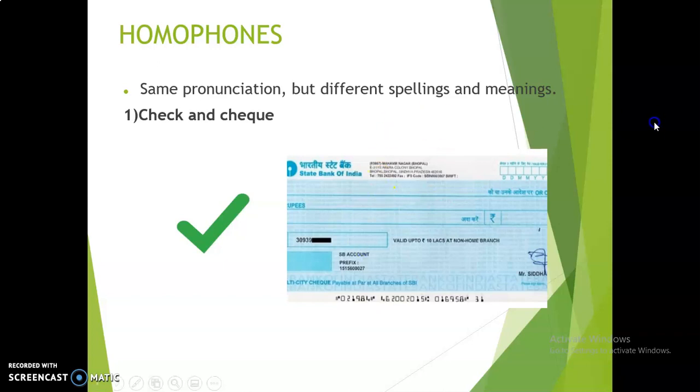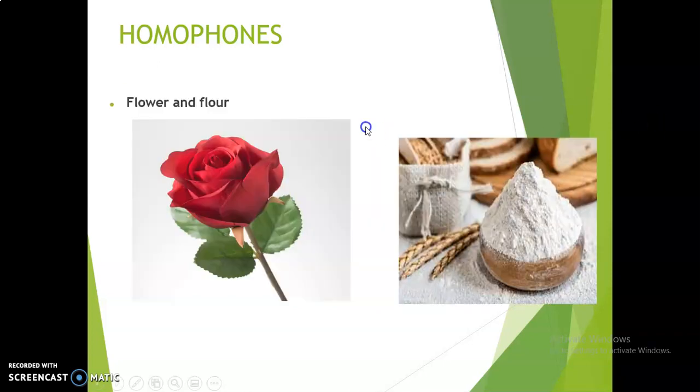Similarly, flower and flour. Flower, as we know, rose, jasmine, sunflower, and flour, FLOUR, is a sort of food item which is used to prepare dishes. For example, gram flour to prepare certain snack items, and wheat flour to prepare chapati or roti. These two sound similar. That is, the pronunciation is the same, but the spellings and meanings are completely different.